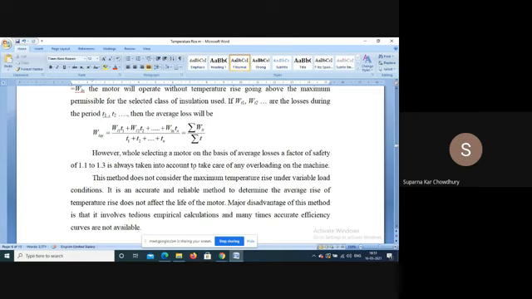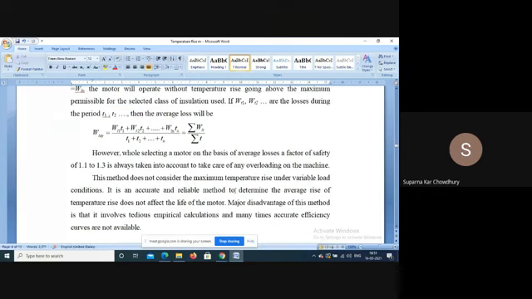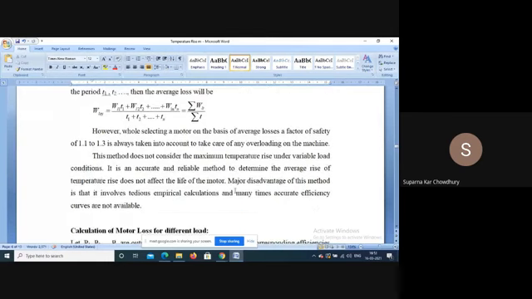However, while selecting a motor on the basis of the average loss, a factor of safety is normally taken. It is 1.1 to 1.3 to take care of the overloading in some conditions. This method does not consider the maximum temperature rise under variable load condition. This is an accurate and reliable method to determine average rise of temperature. Methods involve tedious empirical calculation and many times accurate efficiency curves are not available.